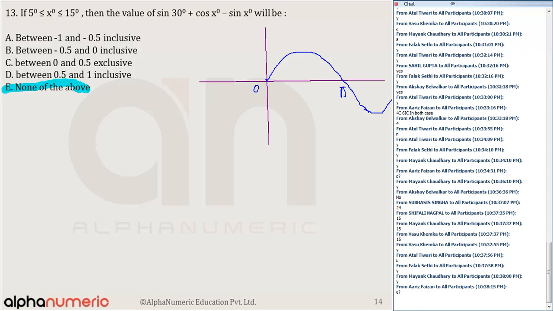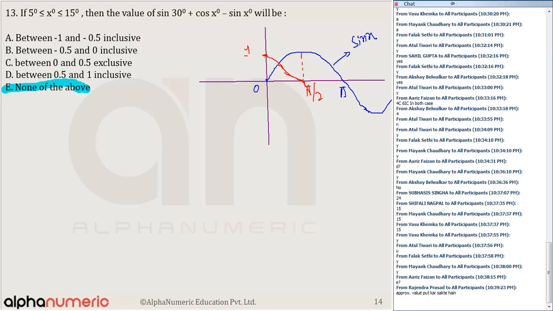And I can say the same for cos x. So this is the curve for sin x. Let me plot the curve for cos x. If I say this is 1, then this point will be pi by 2. The figure is not too restricted. So for cos x, you can say the curve is like this.